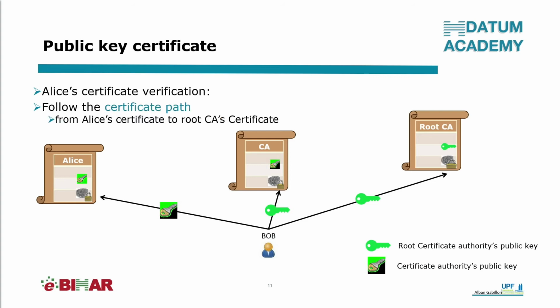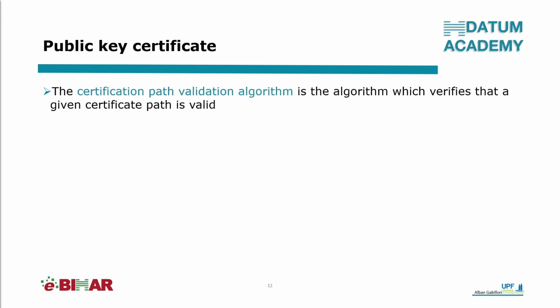This successive verification of digital signatures follows the so-called certificate path. This certification path validation algorithm is the algorithm which verifies that a given certificate path is valid.